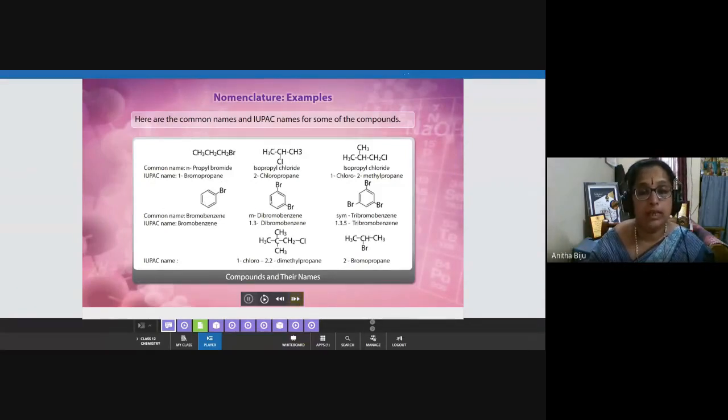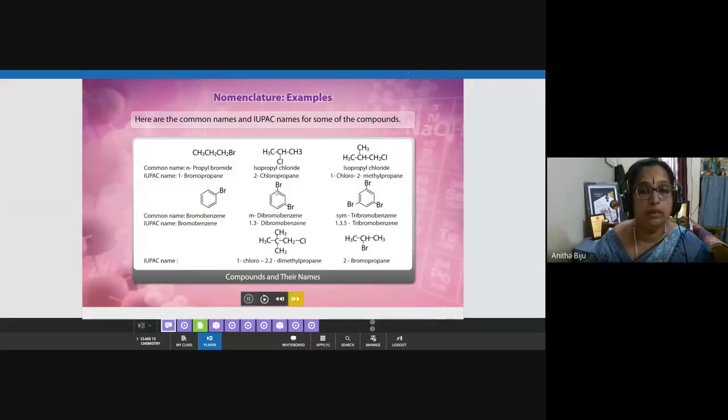Here 3 examples are given, and these 3 are haloarenes. Similarly, we can name this one. Bromine is attached to the benzene ring, so it is bromobenzene. Here the number of bromine atoms is 2. Along with the position, we number it this way: 1, 2, 3, 4, 5, 6.